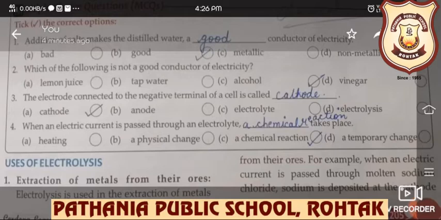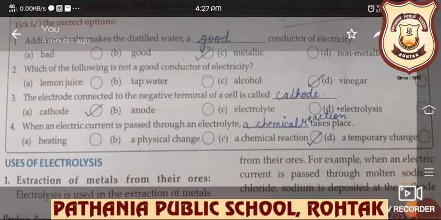We have already discussed that the decomposition of an electrolyte when an electric current is passed through it is called electrolysis. Now, what happens when the electric current is passed through molten sodium chloride? Sodium is deposited at the cathode. We have already discussed that the cathode is the negative terminal, and chlorine gas is evolved at the anode. So aluminium and potassium are also extracted from their ores by electrolysis. So this is the one use of electrolysis.